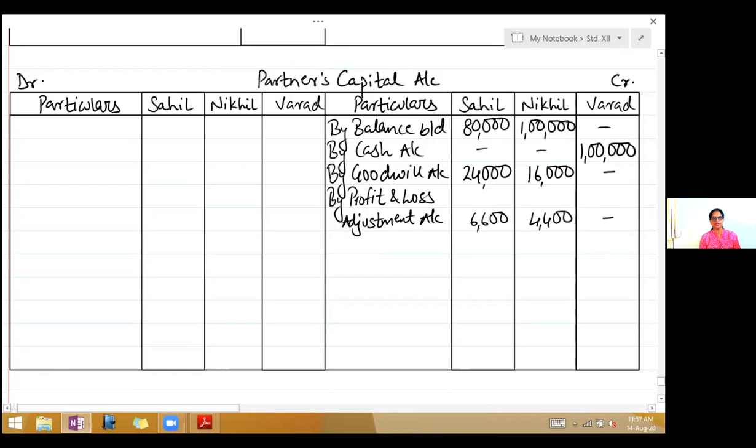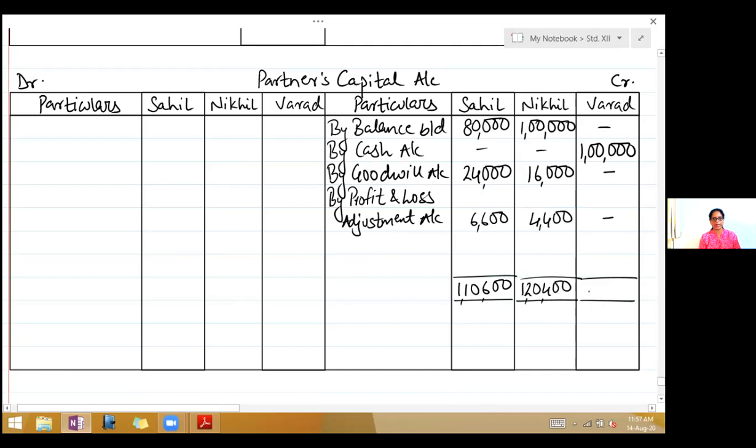Put a dash in the third column. Now we close the partners capital account. You see there is nothing on the debit side. So your credit side is greater. Take the totals. Sahil is 1,10,600. Nikhil is 1,20,400.